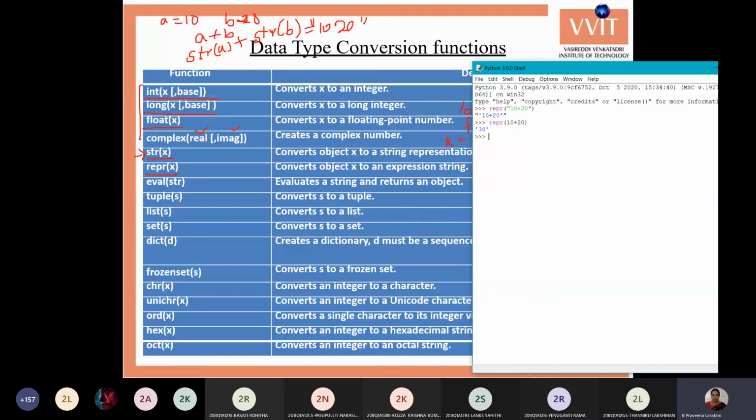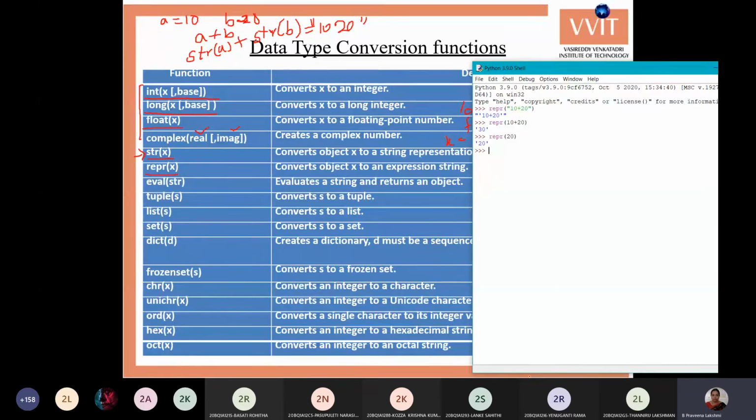This is similar to the str function, but it can convert expressions or normal values. We can convert any value into an expression string, or an expression can be converted into a string.